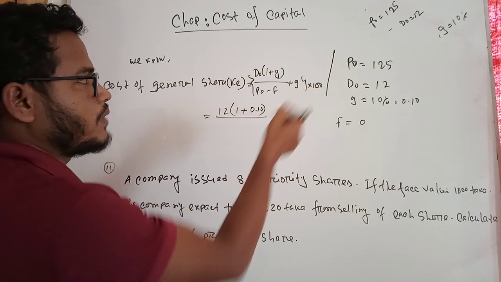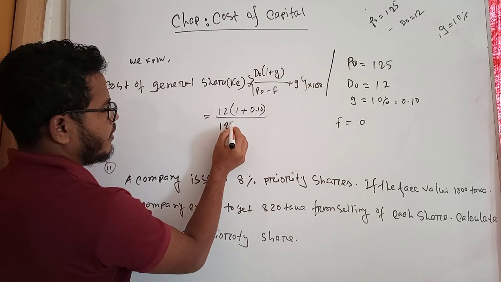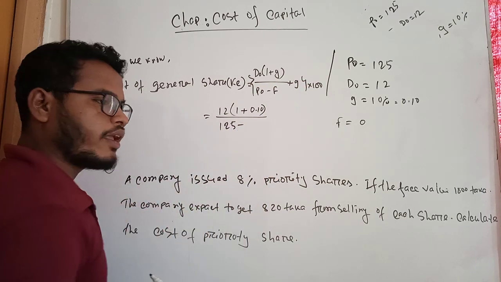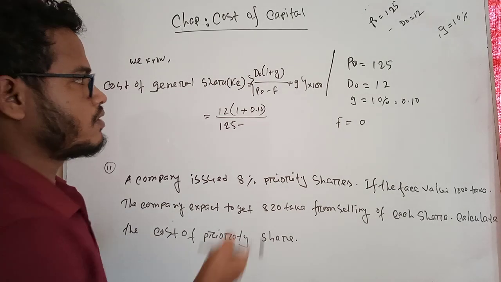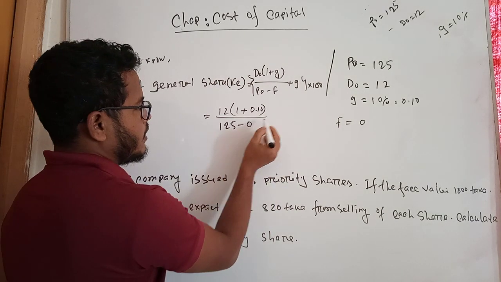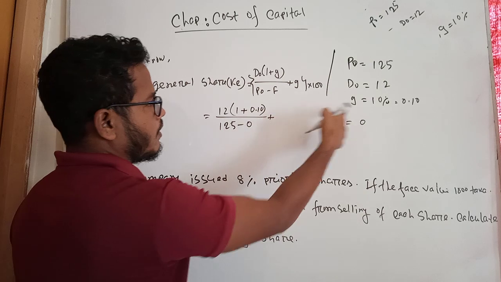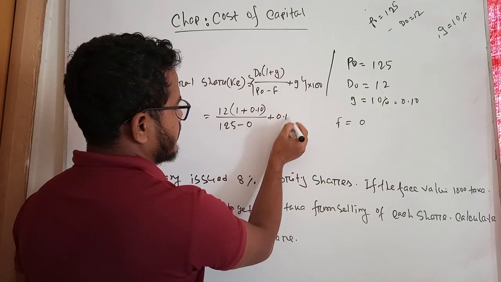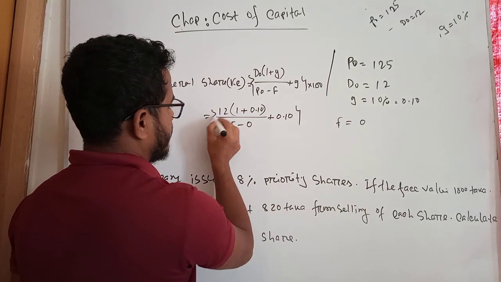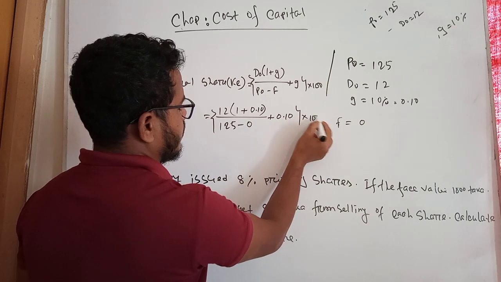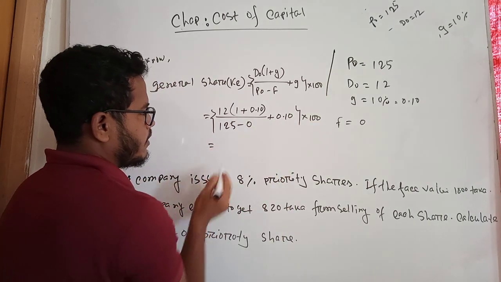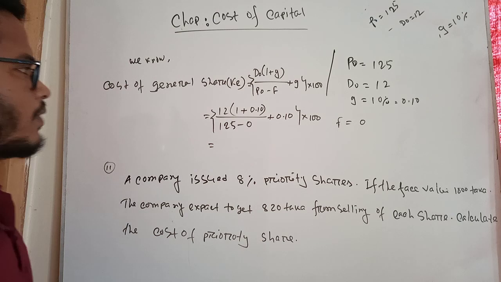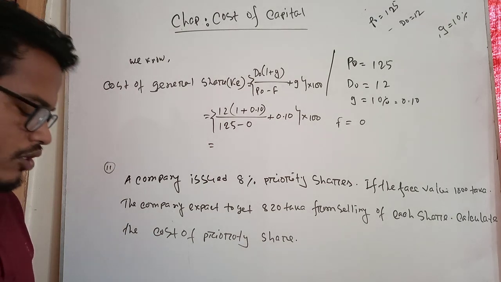Student, here P0 is equal to 125 taka minus F. F means flotation cost. Here flotation cost is 0 plus G. Here the growth rate is 0.10, into 100. So student, by applying this formula, you can easily find out the cost of general shares.